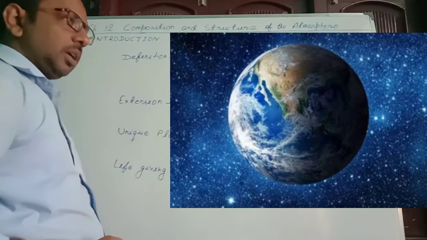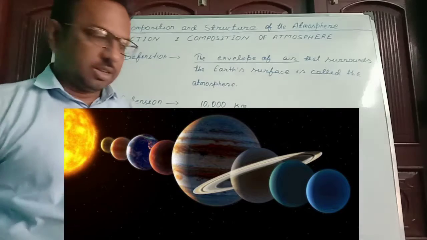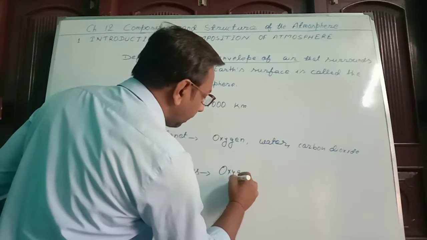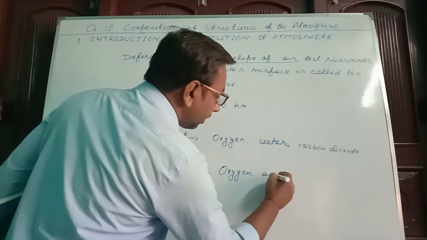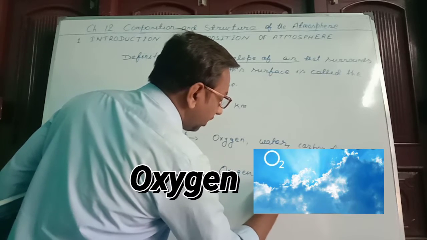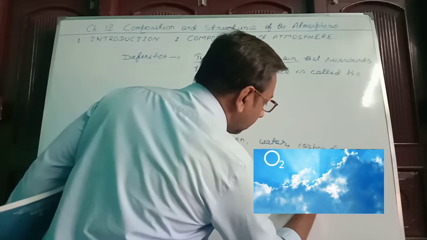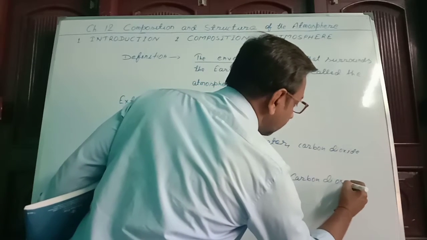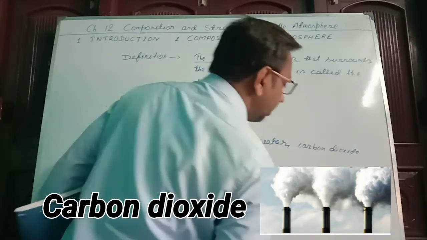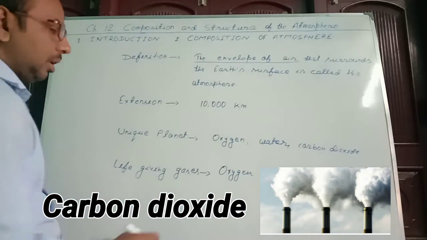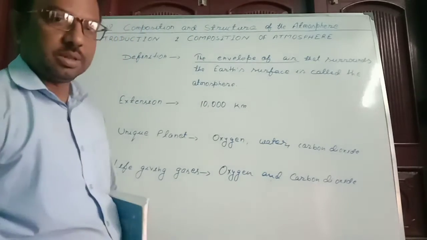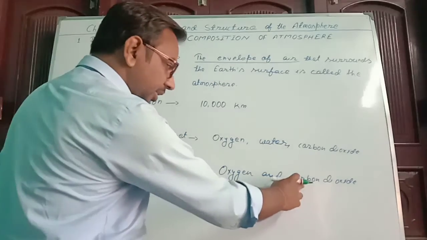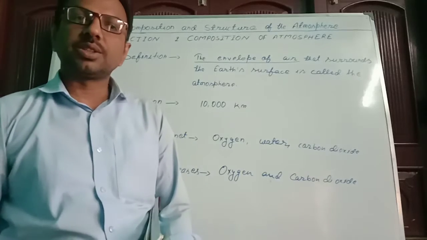And life-giving gases, those are oxygen and carbon dioxide. These two gases are present on the surface. Oxygen is essential for the human being that we use in breathing, and carbon dioxide is important for the plants.